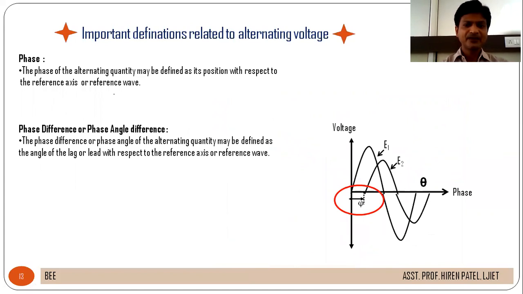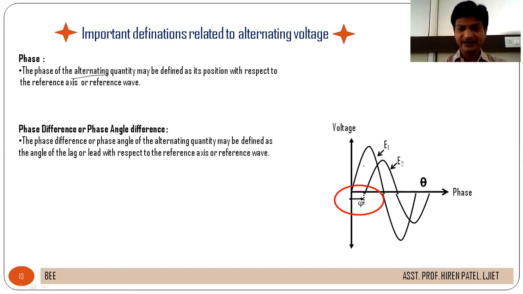See here, phase and phase difference or phase angle. Here, the phase of an alternating quantity may be defined as its position with respect to the reference axis or reference wave. You can see that its phase is nothing but the position the alternating quantity reaches with respect to the reference.